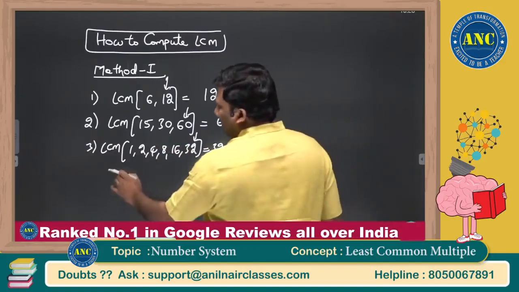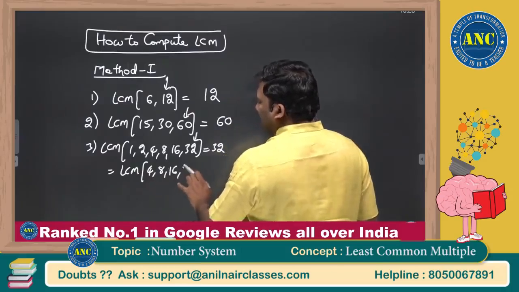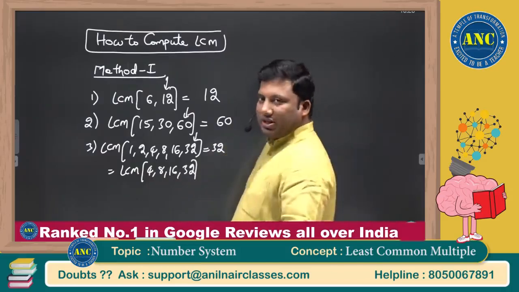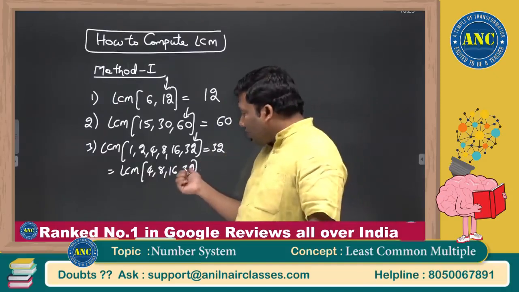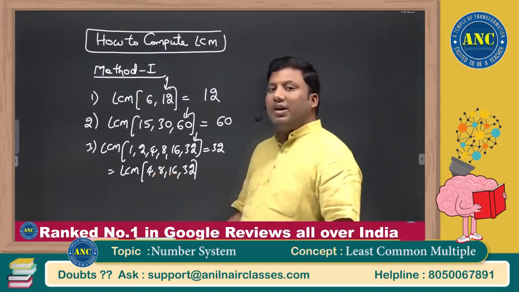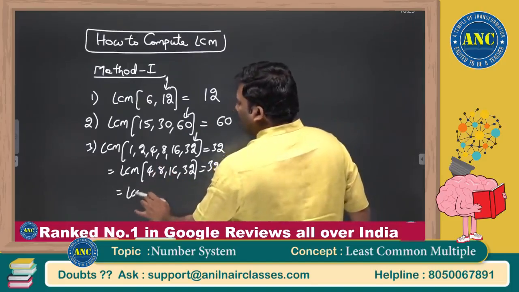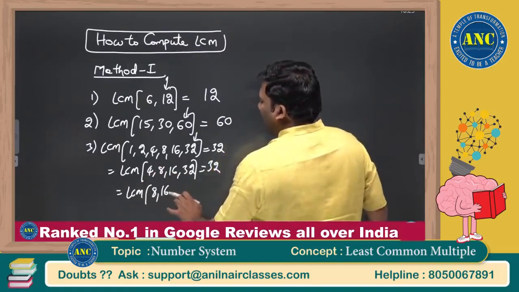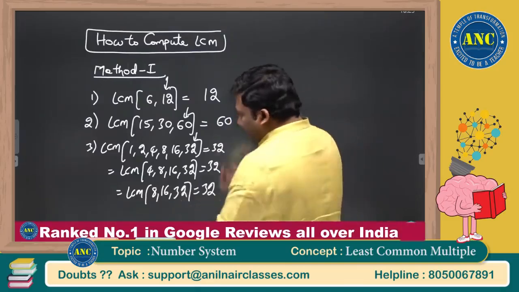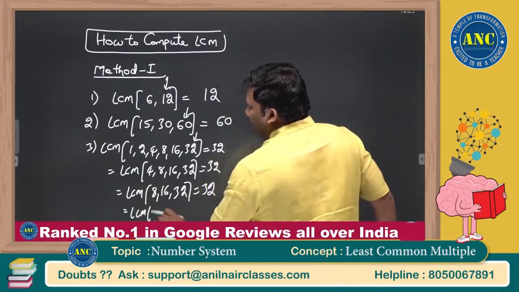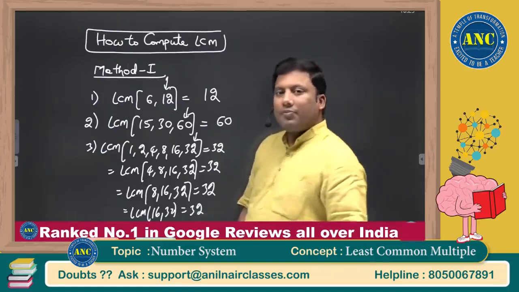Can I say LCM of 4, 8, 16, 32 is also 32? The largest number is 32, and 4 will divide, 8 will divide, 16 will divide it. It is also equivalent to LCM of 8, 16, 32, where 32 is the largest number. And LCM of 16, 32 is again 32.